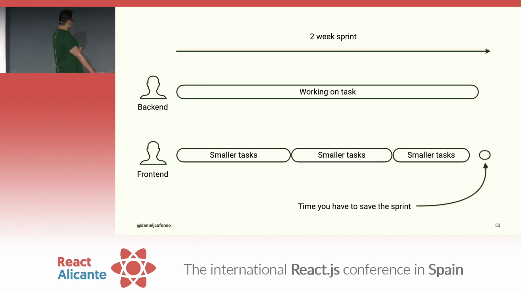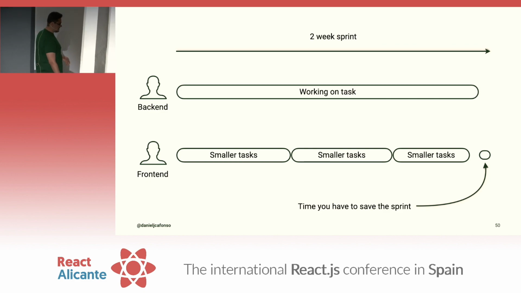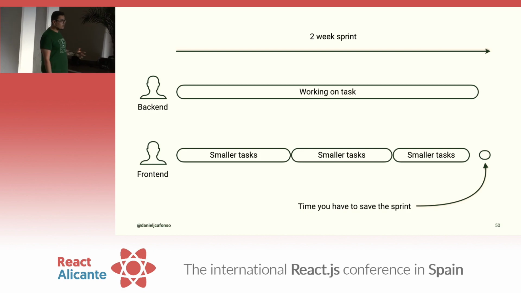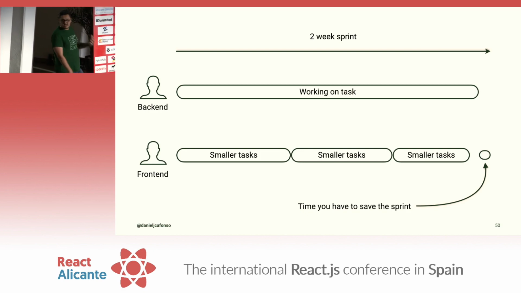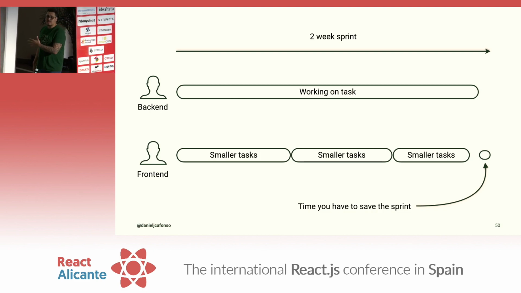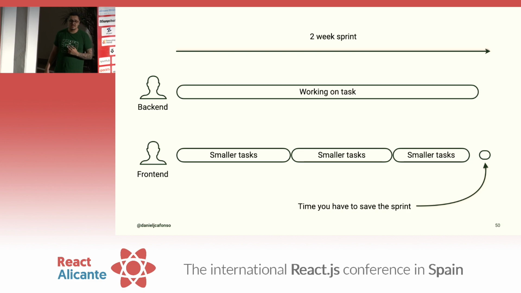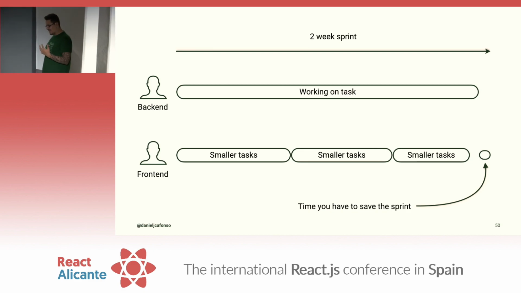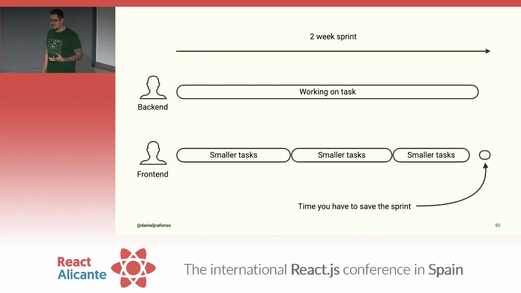And I'm going to be honest, this caused a lot of confusion and mistrust with my team, because every time at the end of the sprint, the front-end part was pissed. Because we wanted to deliver stuff, we wanted to give stuff faster to our users. We wanted our users to be happy, and because of this, it was taking more time, and it was causing more pressure on us.